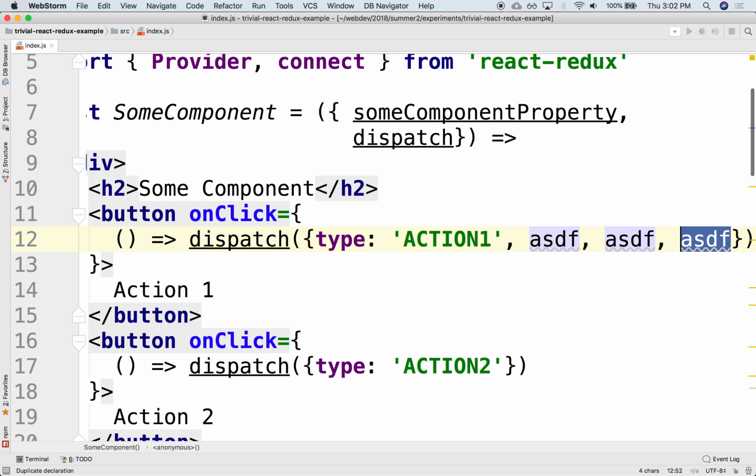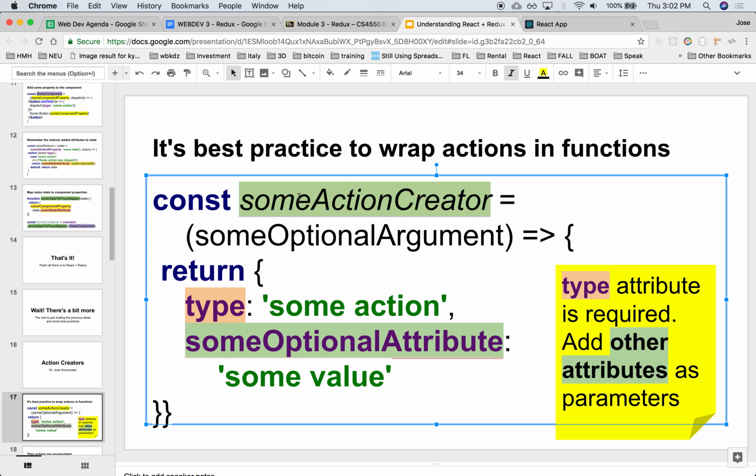And we call those action creators. They generate the action for us. So for instance, it's just a regular function that takes some arguments, and then it generates the JSON object. This is our JSON object. See that? It's the same thing. It's the same JSON object with a type, the name of the action, and then it takes as arguments some optional arguments that you can have some values in there.